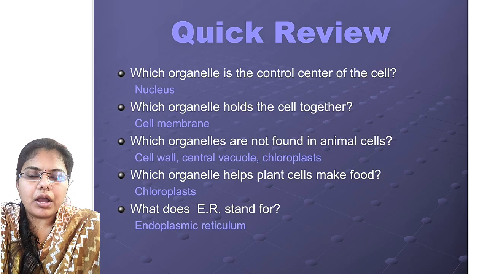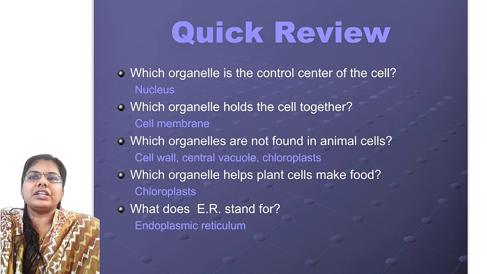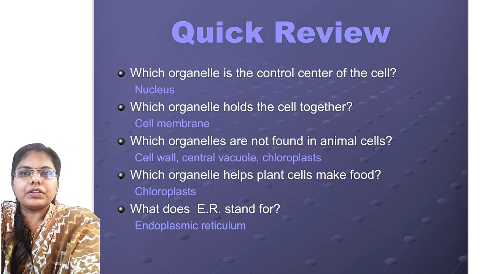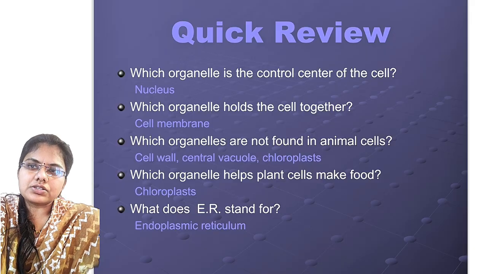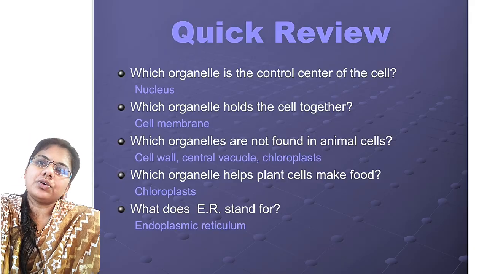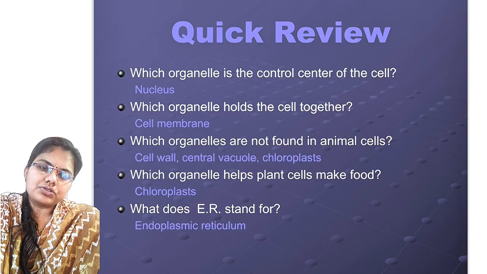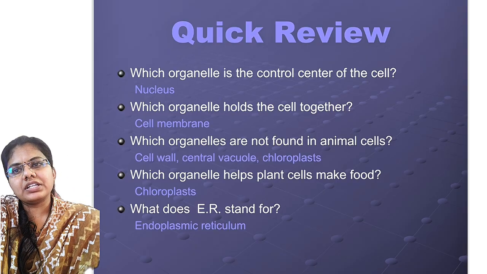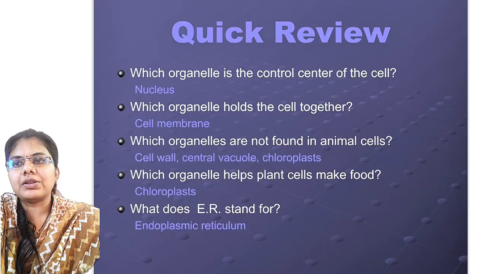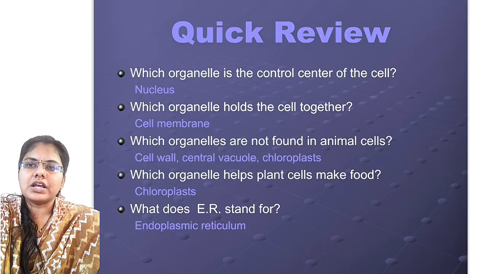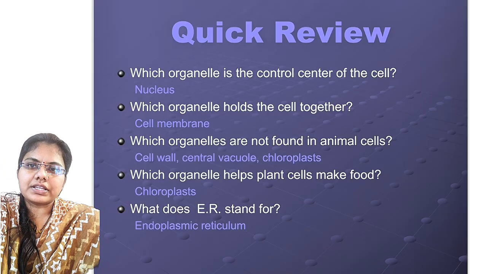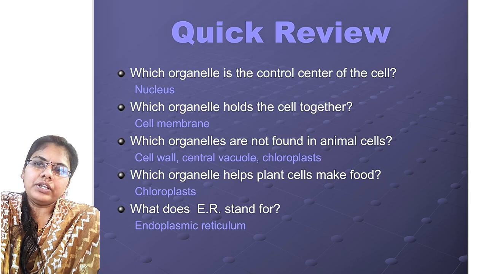Then a quick review about the cell organelles. Which organelle is the control center of the cell? It is the nucleus. Which organelle holds the cell together? The cell membrane. It holds the cell together. Which organelles are not found in animal cells? Cell wall, central vacuoles, and chloroplast are not found in animal cells, which are found only in plant cells.